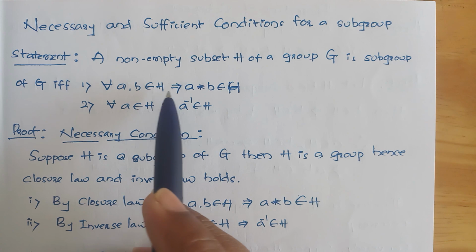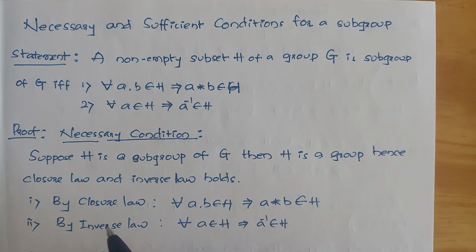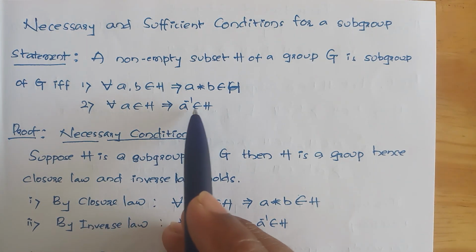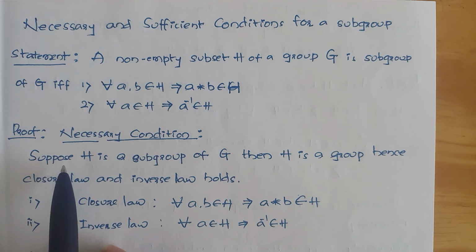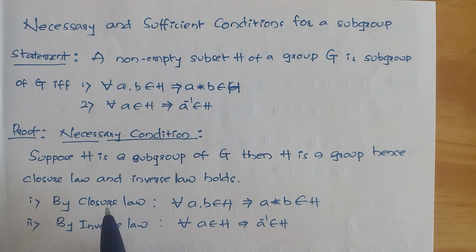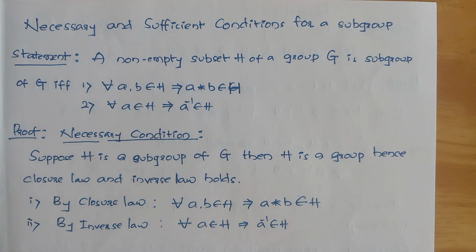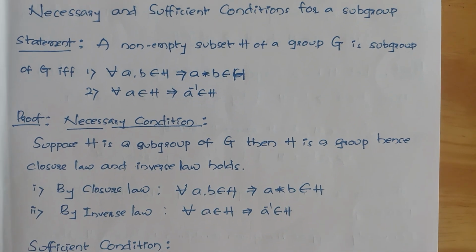So for all a, b belongs to H, a star b belongs to H by closure law, and for all a belongs to H, a inverse belongs to H by inverse law. Okay, so next, the sufficient condition.